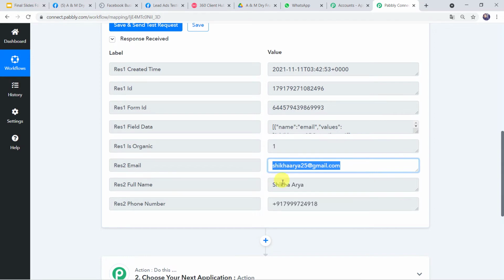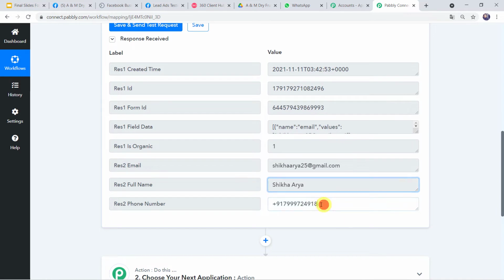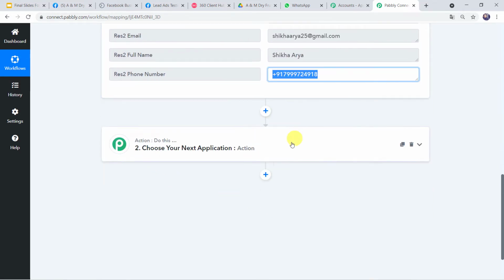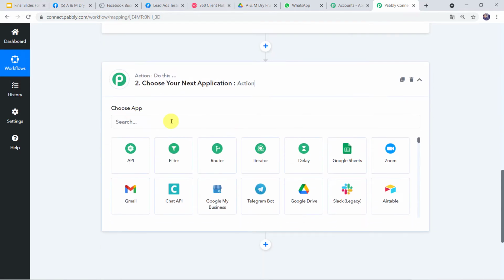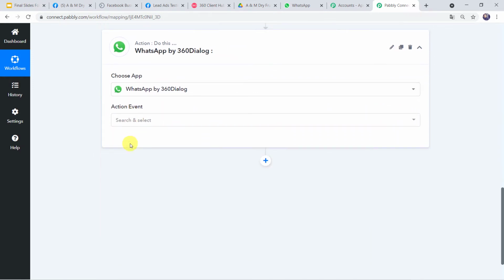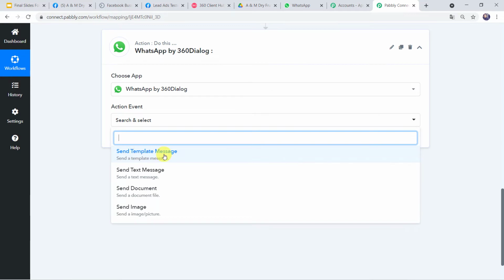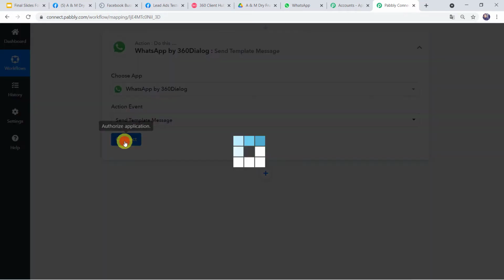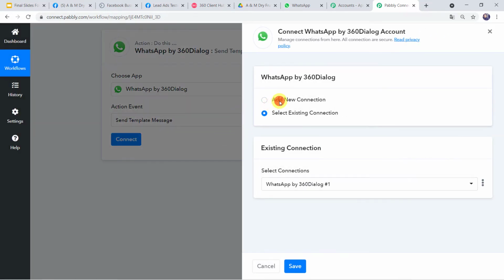Now we want to send the WhatsApp message, the dry food business brochure to this particular customer on this WhatsApp number. So let us come to the action window and here let us select the application name as 360 Dialog. In the action event, we have to select send template message. Click on connect. Click on add new connection.